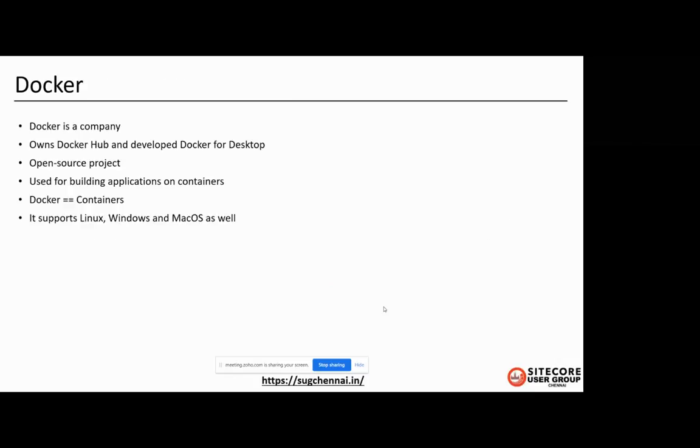Let's start with Docker. Actually, Docker is a company. They also own Docker Hub, which is the official registry of Docker, where all the images are available to download. They also develop the Docker Desktop tool. Using that tool only, we will do our local development. We can say it's an open source project for building applications on containers. Docker has become synonymous with containers nowadays because it's been very successful. Docker was originally built for Linux, but now it runs on Windows and macOS as well.